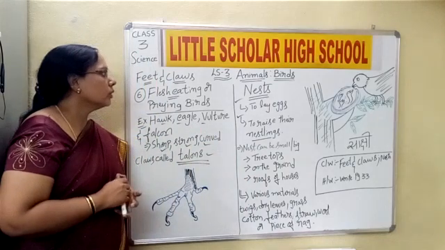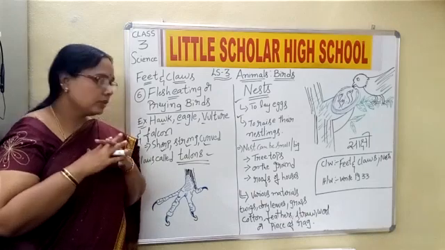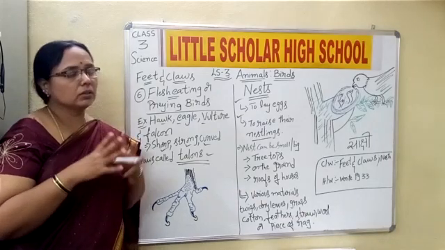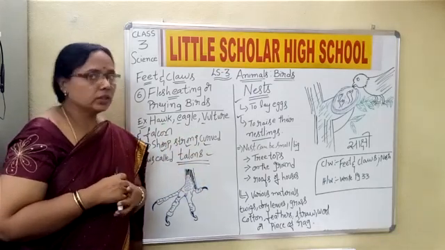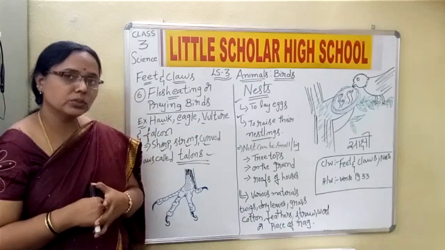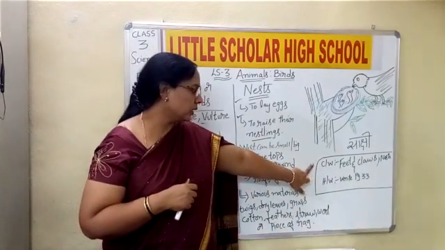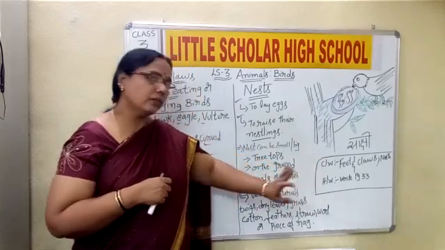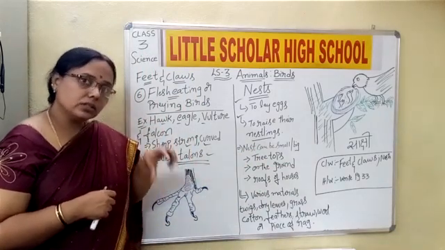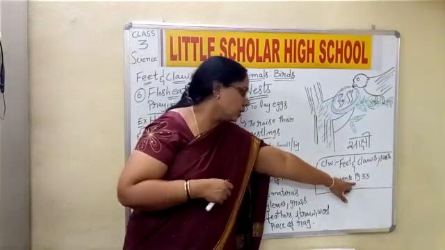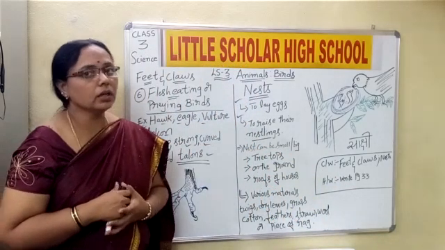Okay. So this is about the animals and birds, wherein we have discussed the feet and claws, the various feet and claws for different birds, and we have discussed the nest. So we shall stop here, children, and in the next class we shall move to a different topic. But copy the homework before we stop the class. I have discussed all the feet and claws, children, with the diagrams. The same thing is given on page number 33 in your textbook.